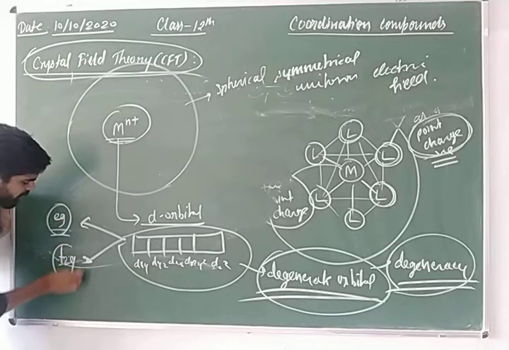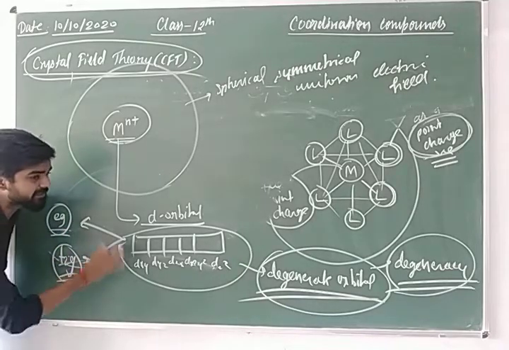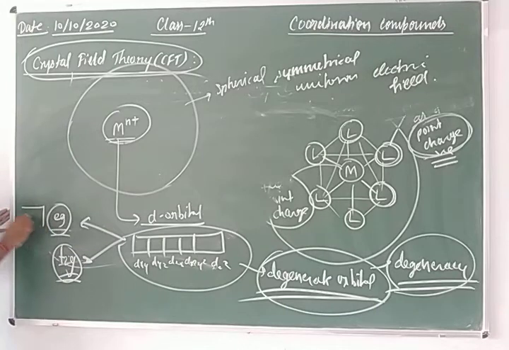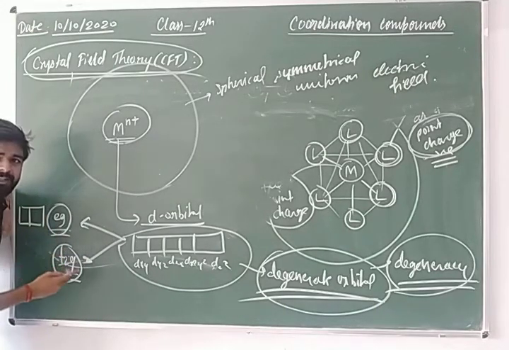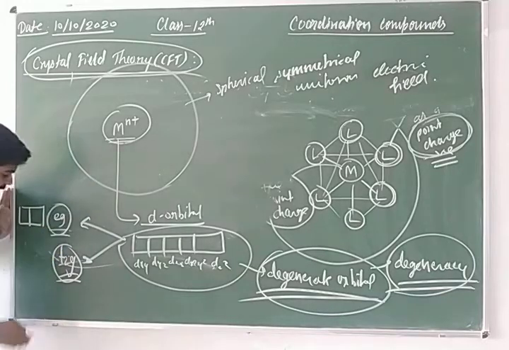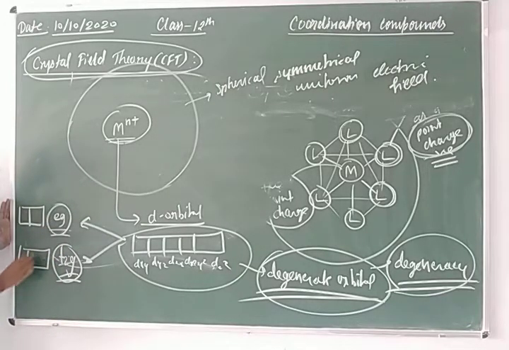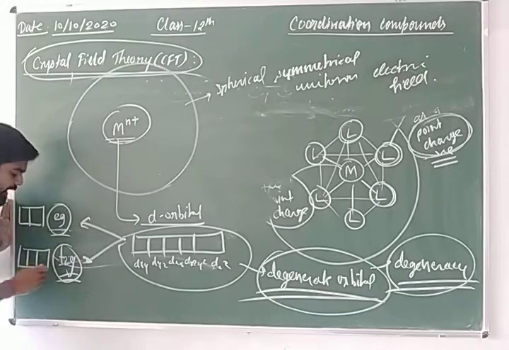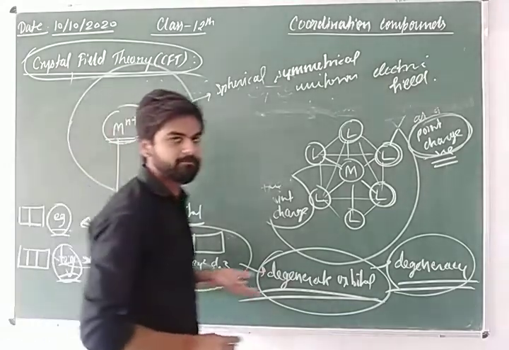These are the types of d orbitals. Here you can see the Eg set contains 2 orbitals, and the T2g set contains 3 orbitals, and they are different in their energy.